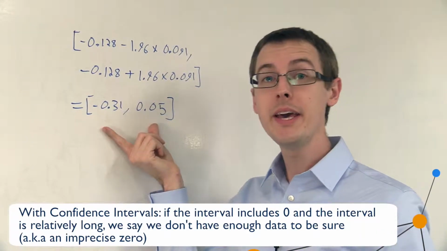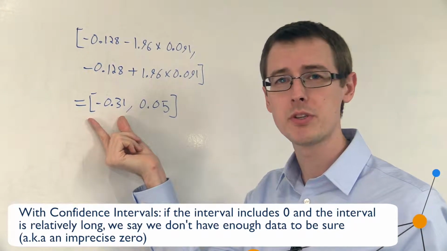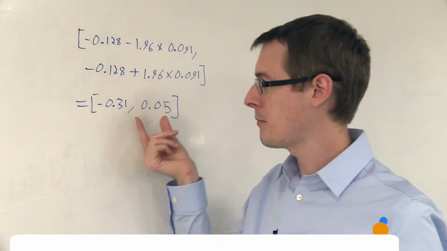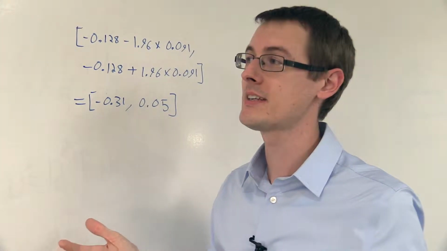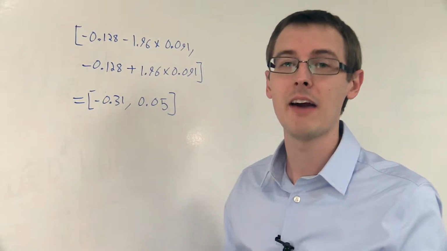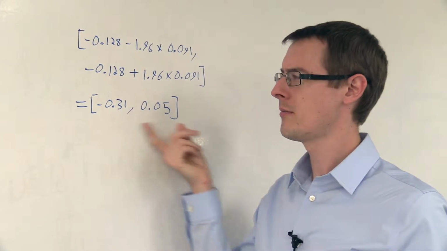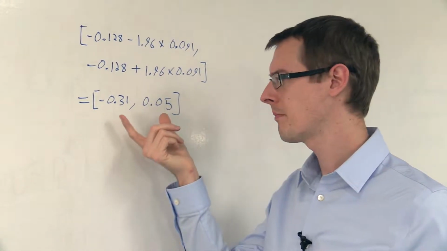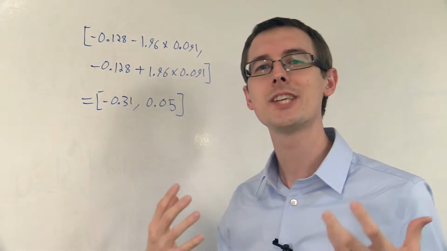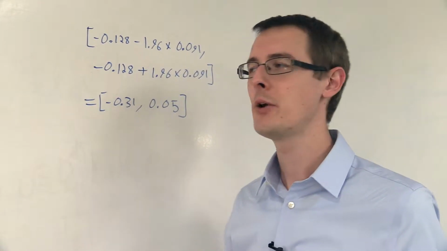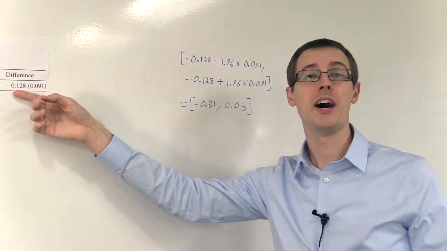Moreover, this is a very big interval. It goes from a very large negative number, minus 31%, which is a huge effect, up to positive 5%, which would also be a pretty big effect, a bad effect, that having property rights would increase teenage pregnancy, okay? It includes a large range of these things. So basically this large interval that contains 0 is telling us that our sample size is not big enough, that we can't tell whether this is a true effect or not.